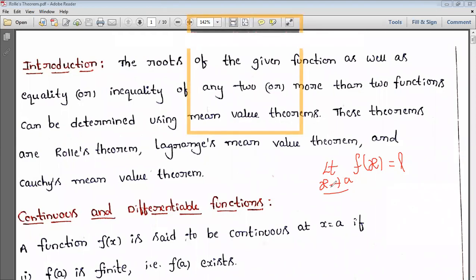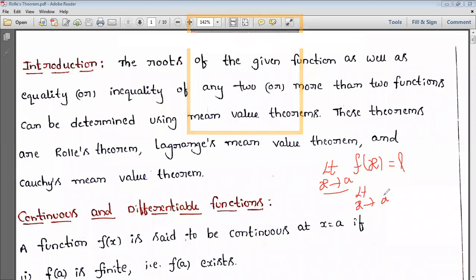Neighborhood is generally what people say when you are staying in your home and neighbors are there. In the same way here we say that x approaches the neighborhood of a and the function approaches a limit value, which we simply call the limit. And here you learn the left hand limit and right hand limit.